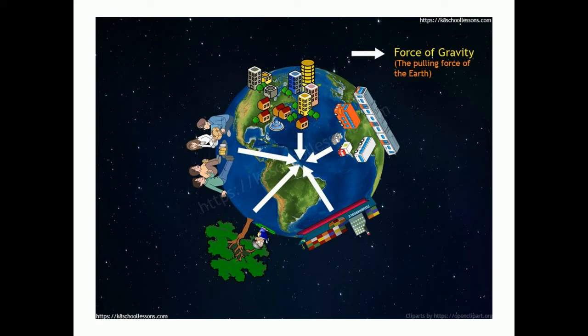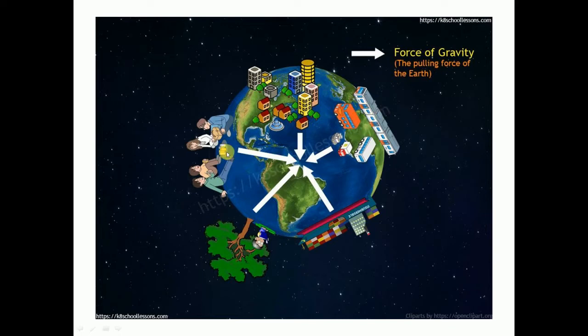So consider this is the earth, and it has many objects, just like the people sitting here, trees, ships, cars, buildings, buses, trains.